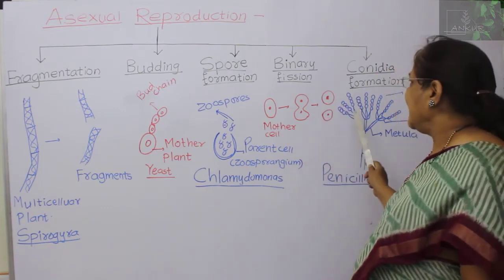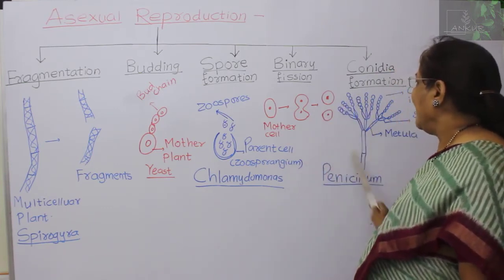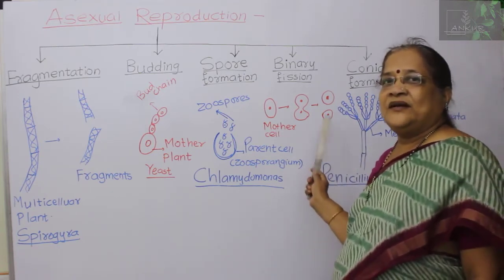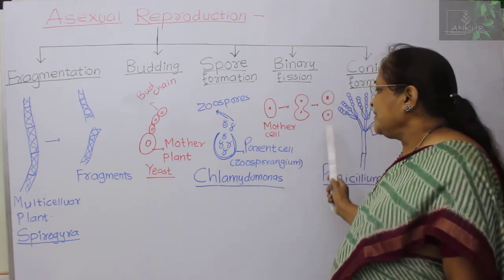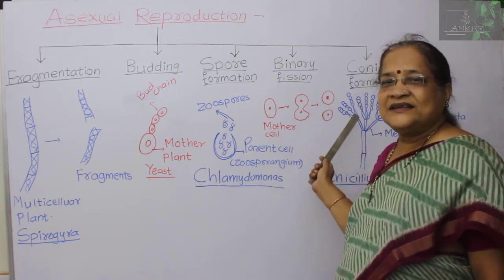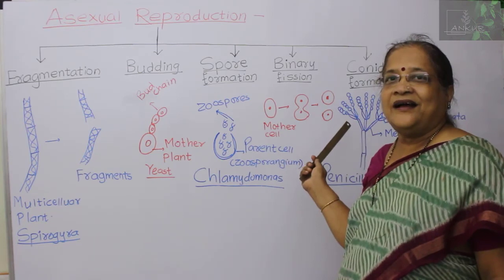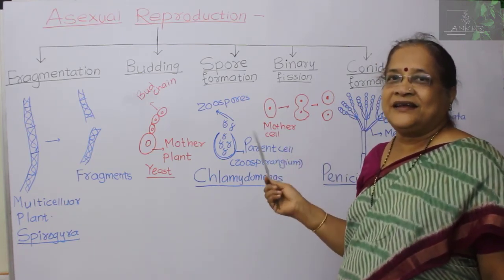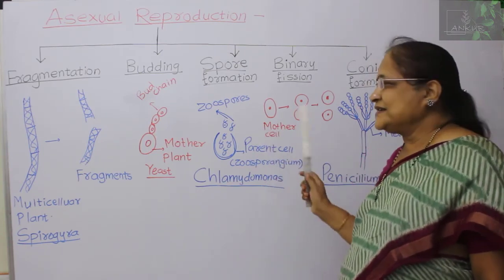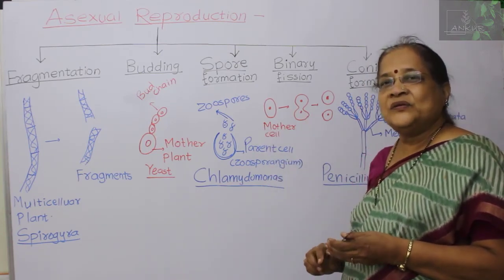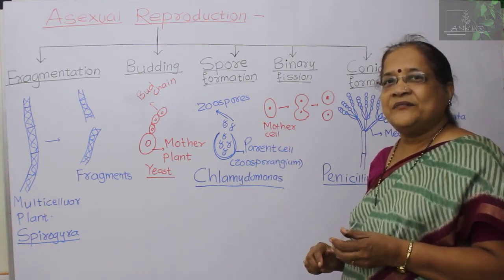Many spores are there in chains, and the whole structure appears like a broom, or we call it the penicillus. Later on, after maturity, these spores or conidia get detached from the penicillus, and under favorable conditions they germinate and produce new Penicillium plants.